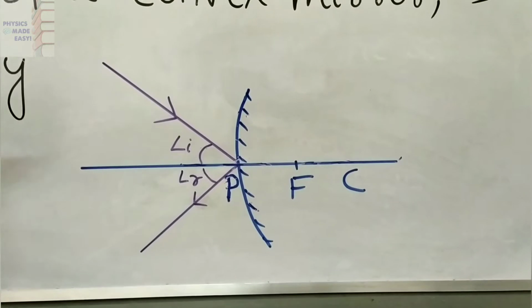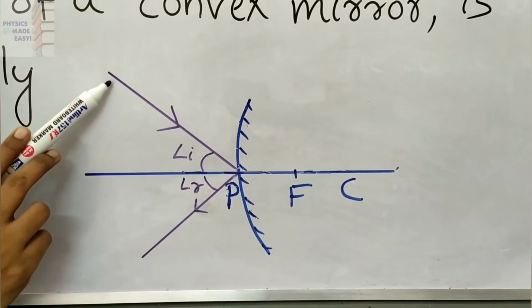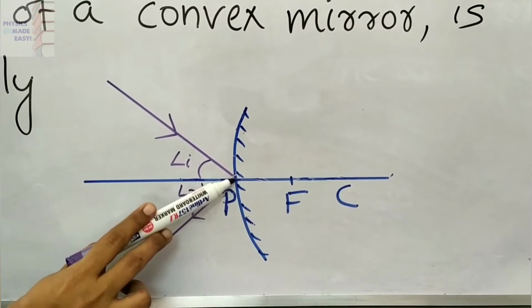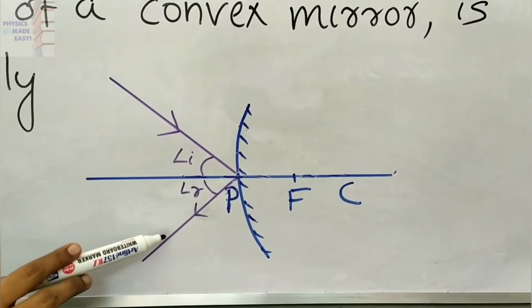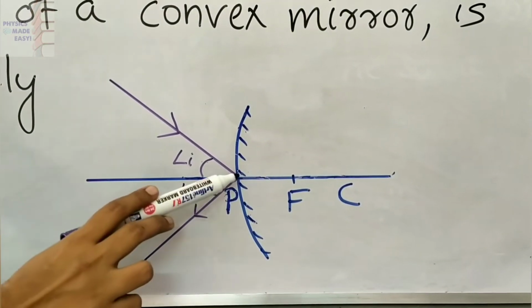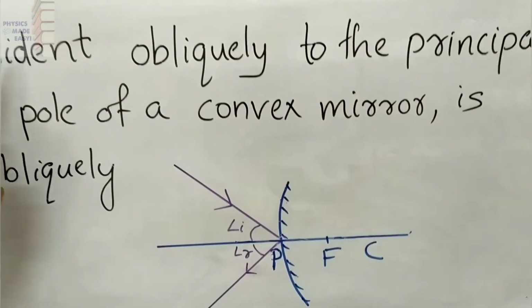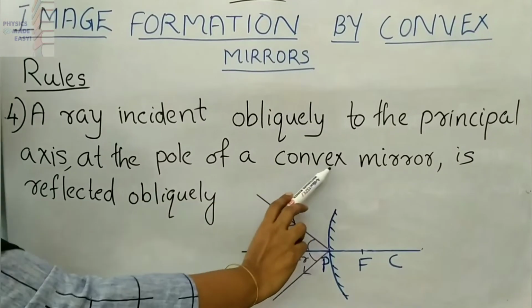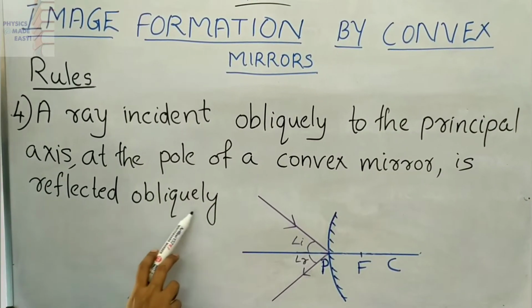The last ray which we can consider is the ray which is obliquely incident at the pole of the convex mirror. Here you can see that it is reflected obliquely from the pole. A ray incident obliquely to the principal axis at the pole of a convex mirror is reflected obliquely.